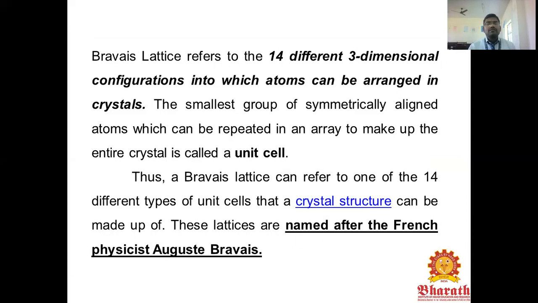Next, the Bravais lattices refer to 14 different three-dimensional configurations into which atoms can be arranged in a crystal. The smallest group of symmetrically aligned atoms which can be repeated in an array to make up the entire crystal is called a unit cell. The Bravais lattice can refer to one of the 14 different types of unit cell that a crystal structure can be made up of. The lattices are named after the French scientist Auguste Bravais.